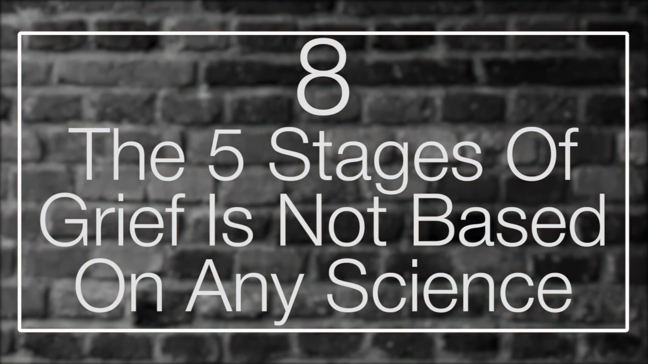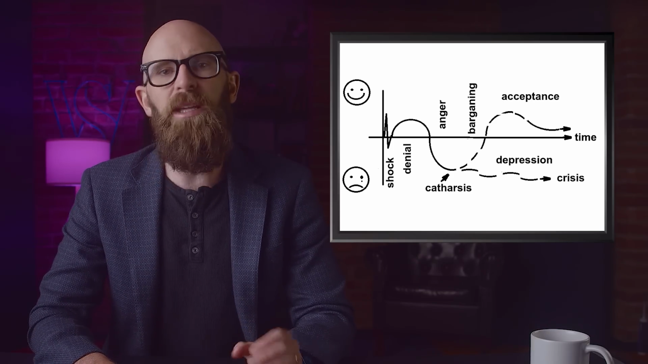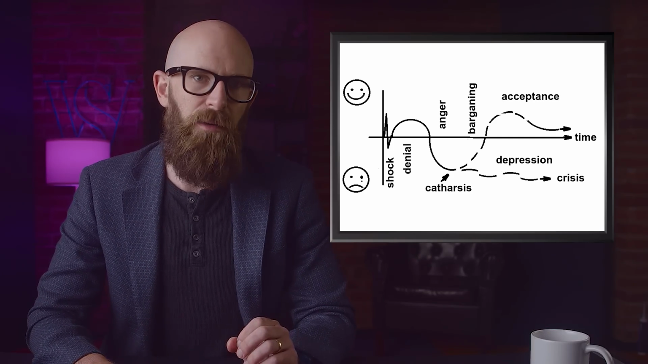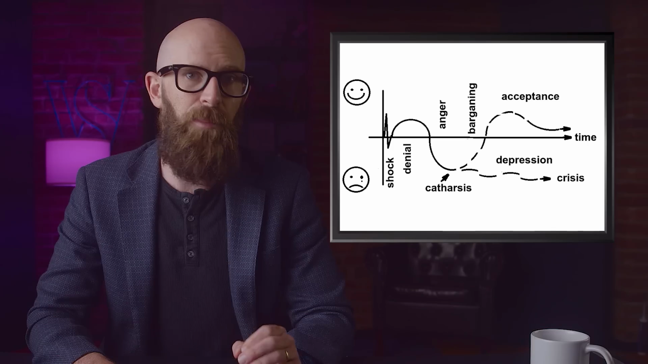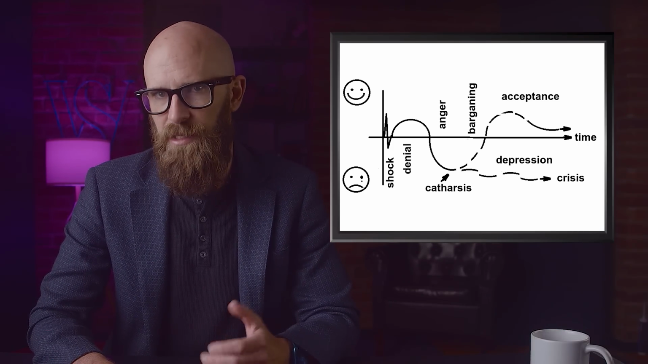Number 8. The 5 stages of grief is not based on any science. Even if you're unfamiliar with the name Kubler-Ross, you're probably aware of the grief scale to which it refers. Also called the 5 stages of grief, it purports to explain the 5 stages of emotion that humans go through when experiencing grief.